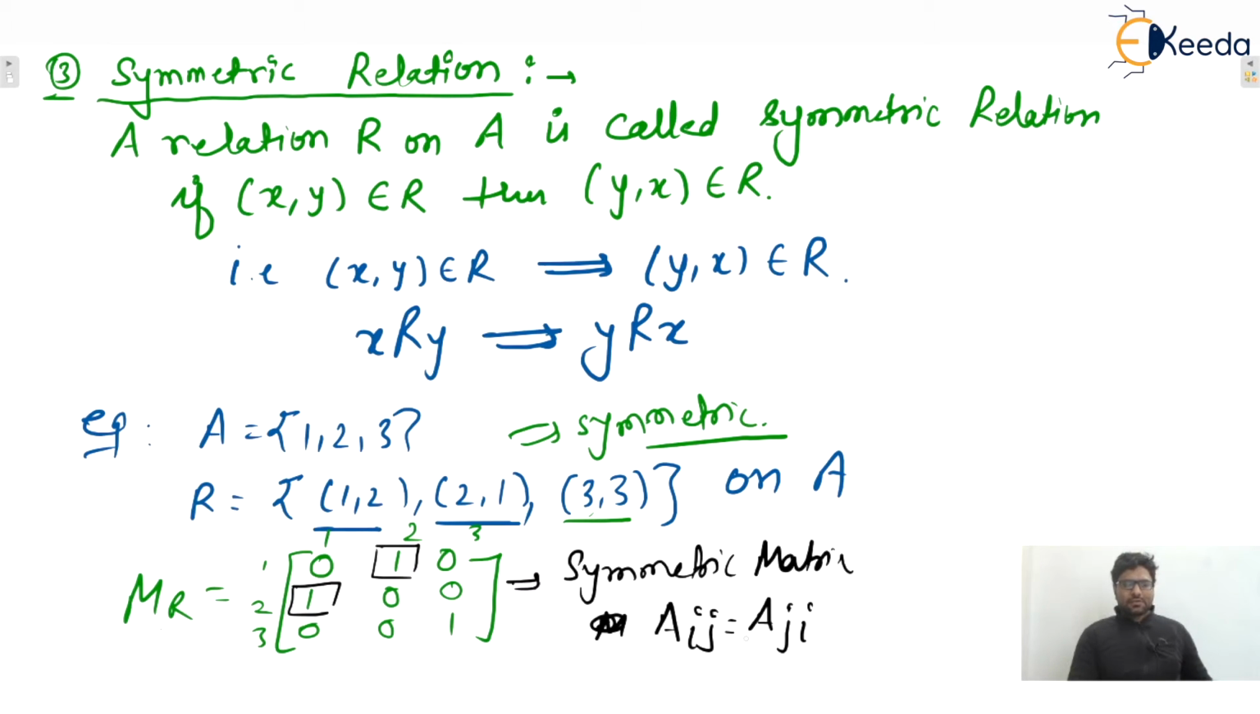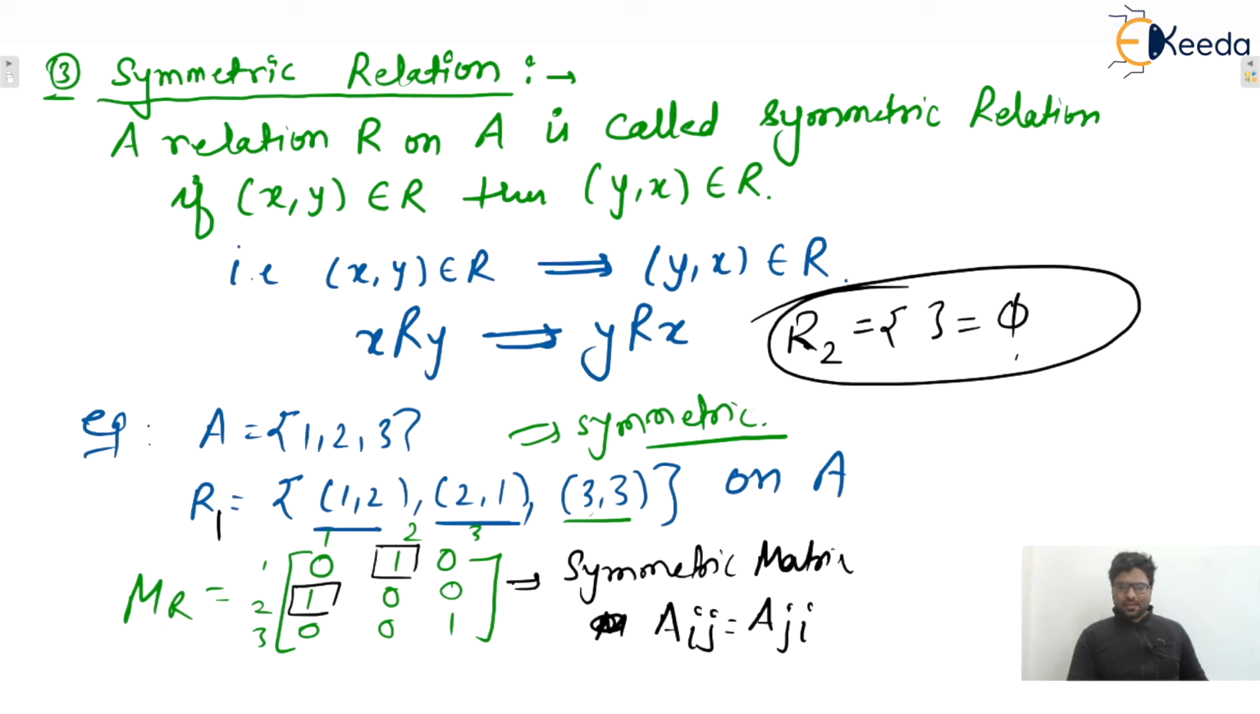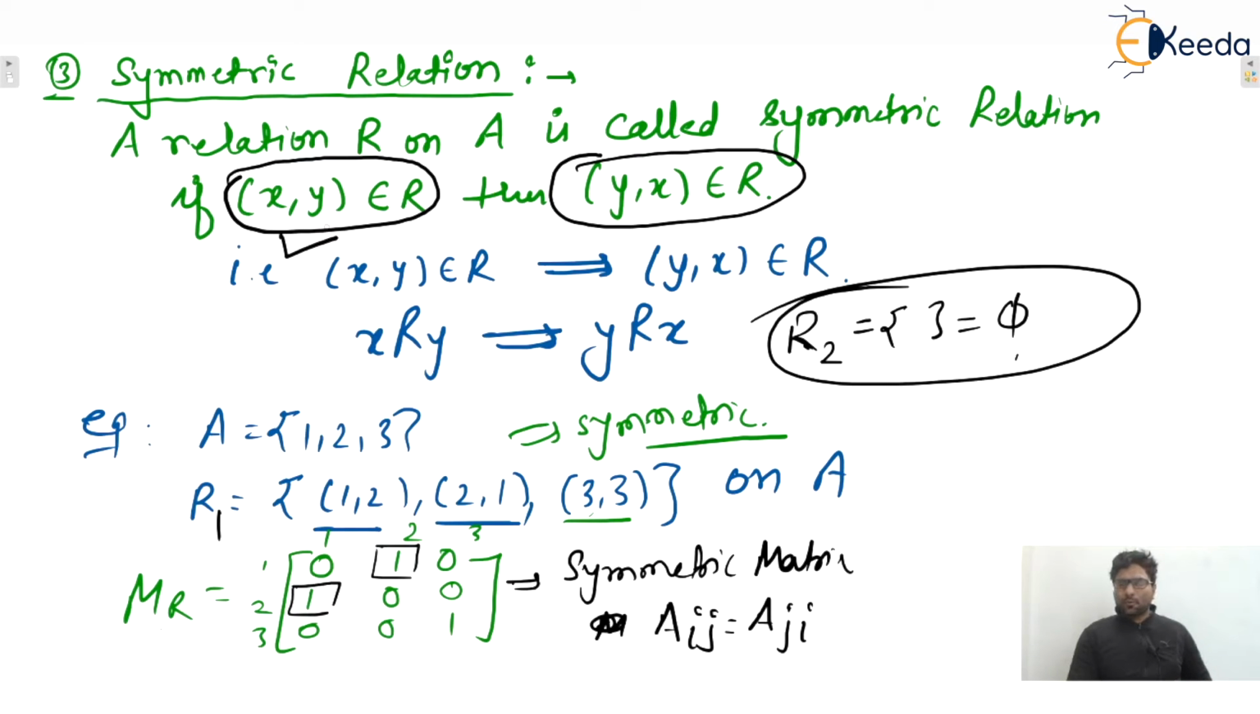Next, let us consider one more relation. Let's say this is R1, and the other relation is R2, the empty relation. Now you tell me whether this relation is symmetric or not. Yes. Why? The definition says that if (x,y) is present, then (y,x) must also be present. But if (x,y) is not present, there is no problem, because this is an if-then, and if the left-hand side is false in an implication, then the entire implication is true. So the empty relation is also a symmetric relation. So write down this one.